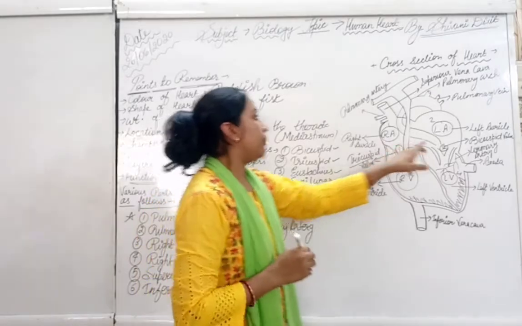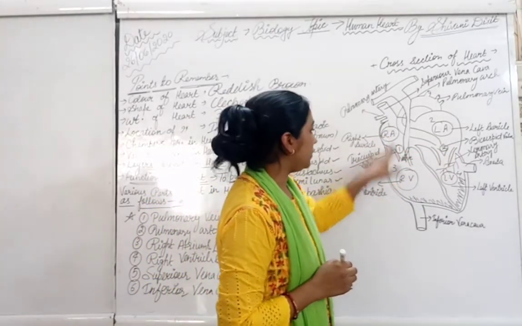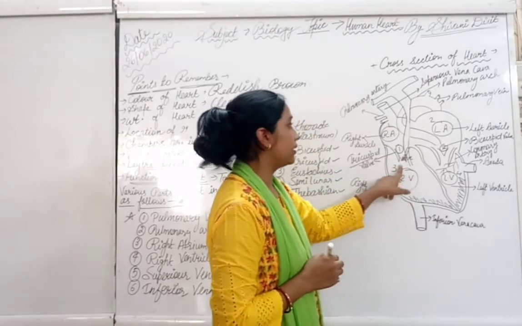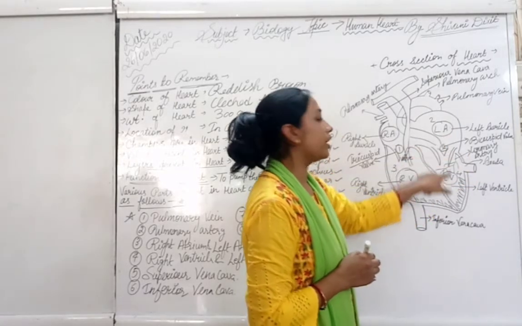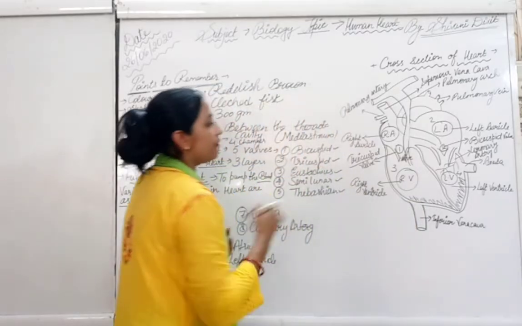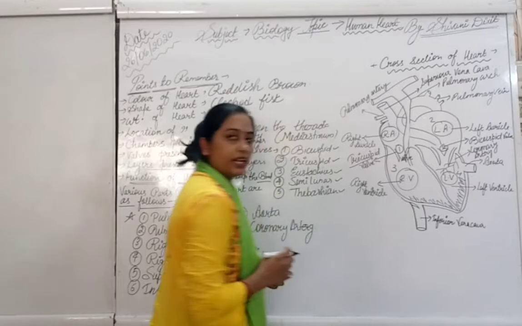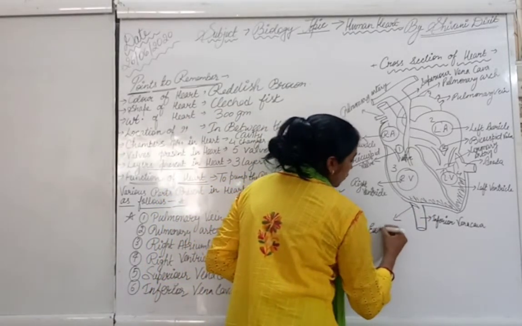These are bicuspid and tricuspid. Tricuspid valve is present in the right atrioventricular space, and bicuspid valve is present in the left atrioventricular space. Got the point? The next valve is present inside the inferior vena cava, and the name of this valve is the Eustachian valve.